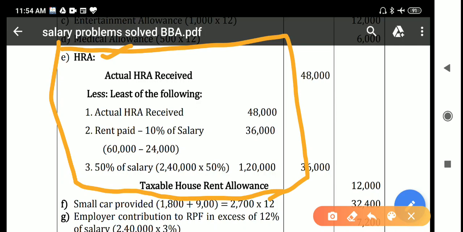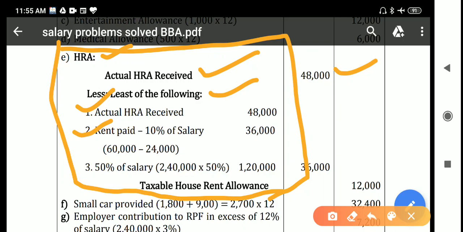Here, first you have to consider actual HRA received. Actual HRA received is 48,000. In the question that amount is given as 48,000, and take the least of the following. So you have to consider 3 points. One is actual HRA received, second one is rent paid minus 10% of salary, and third one is 50% of salary. Why it is 50%?